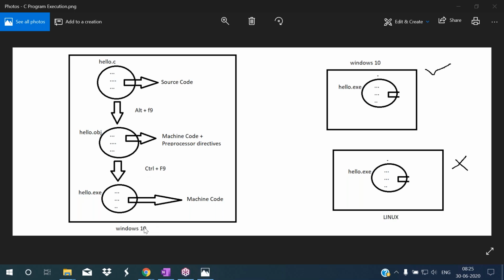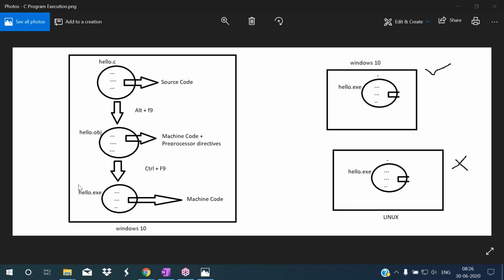Windows 10's machine code can be understood by Windows 10. So we can run it. If the same operating system is there, for software developed on Windows 10, just take this exe file and place it there. Can we run it? Yes, we can run.